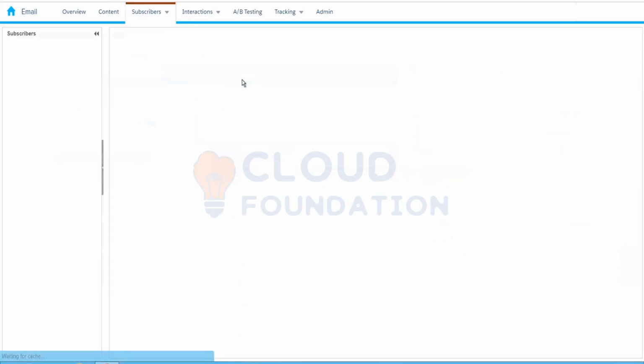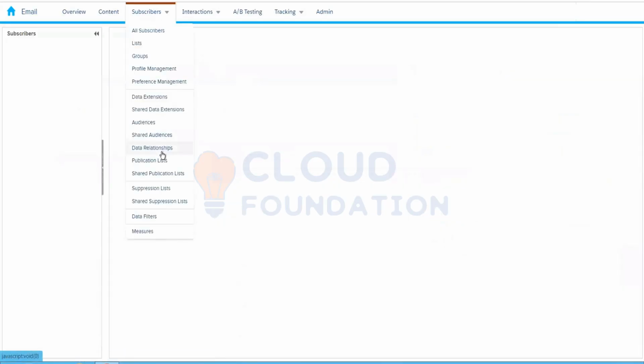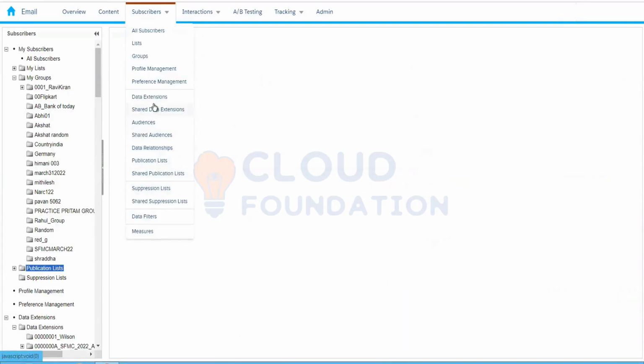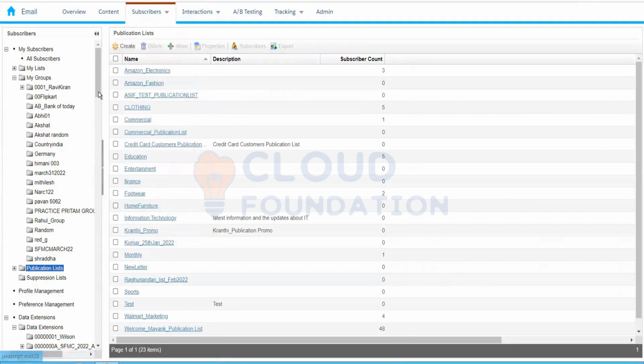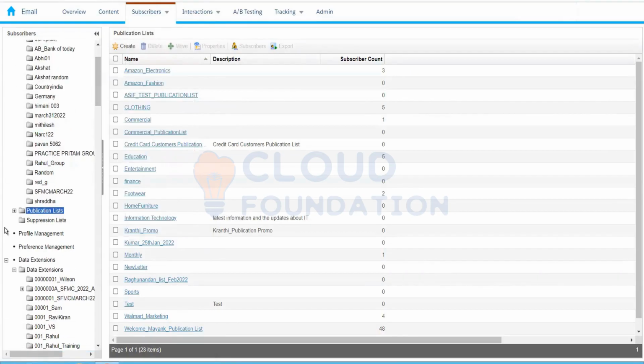In the last session, we were discussing the publication list and the suppression list. We talked about data extensions, how we can create them, and the different types of data extensions. Then we moved on to the publication list. Why do we need the publication list?